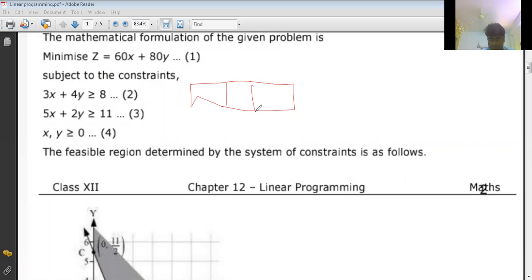Now x, y. So here, if y value is 0, what is the x value? 8 by 3, correct?